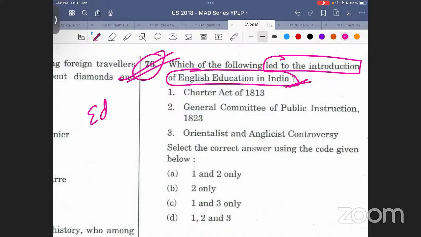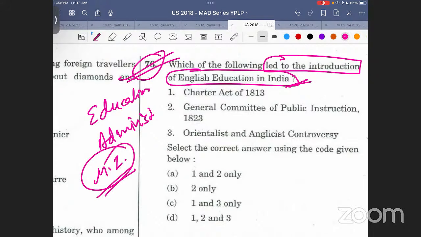I have said before that education is a very highly important theme. Education and administration are very highly important themes from modern India. I'll tell you the high yielding areas of modern India as and when I take that lecture after the AMC is done. All right, so obviously all of the above is going to be the answer here. It is just saying that if even one provision related to the introduction of English education is given in these provisions or controversies, it will be in the answer, as simple as that.